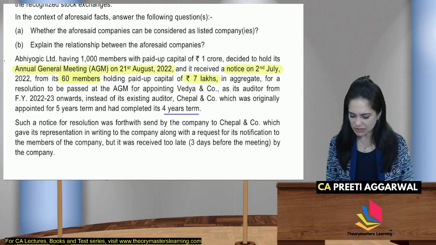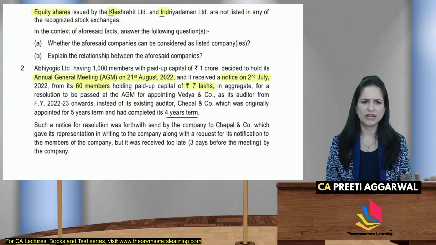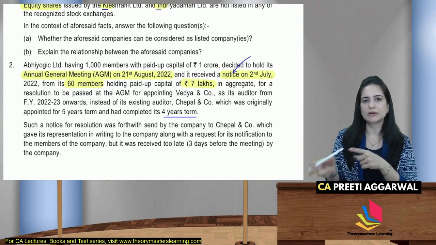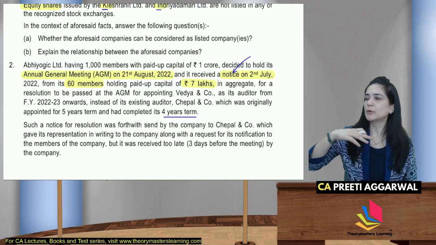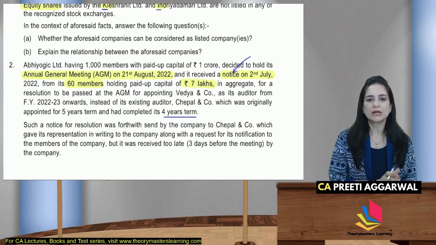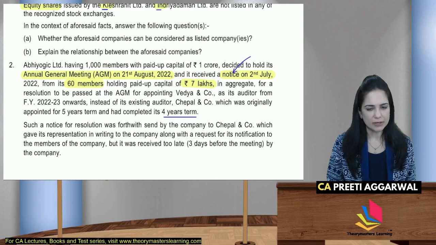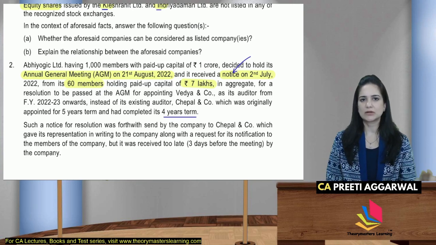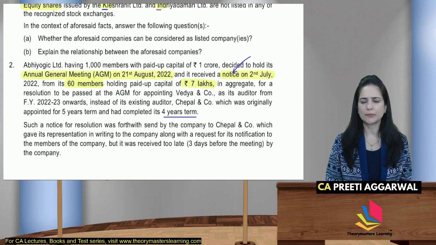So a notice was sent by the company to Lhr, which gave the resolution. Okay, so we have received a notice. Special notice is required because you want to appoint another auditor in place of the existing auditor, or you have said expressly that you can appoint any other person, not him. Such notice was sent by the company to the current auditor, which gave its representation in writing. Yes, he has the right to be heard. He has a right to give representation. Why should he not be removed?